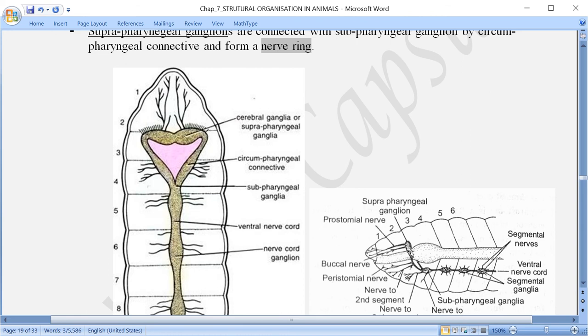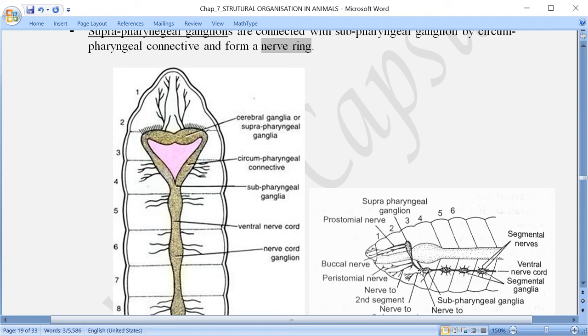This is the pharynx, and on the dorsal side of the pharynx are located the suprapharyngeal ganglia, which are paired, two here, and both of them are fused together. So this is called suprapharyngeal ganglia, or also called cerebral ganglia.